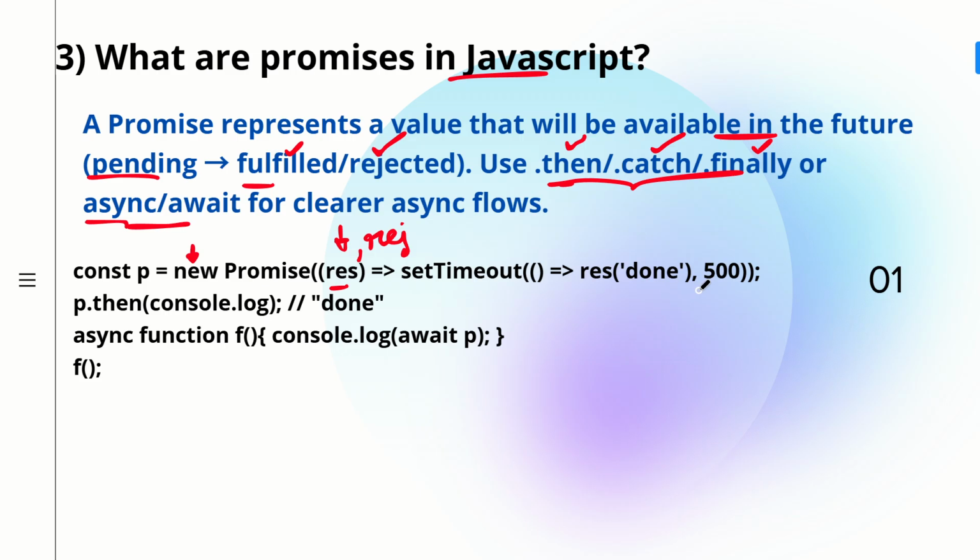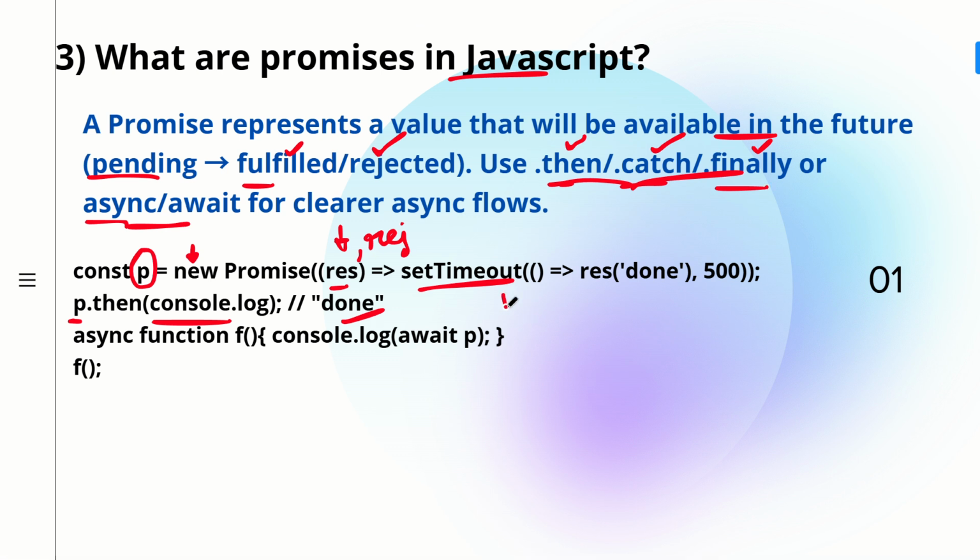Now what I'm doing, after 500 milliseconds I am trying to resolve my promise, that after 500 milliseconds I am going to get a successful answer. That setTimeout I've done, and whatever data the promise gives you is stored in p. Now you're waiting that after some time you might get this data, and then you make use of .then to handle it, that whenever I get data, I am going to do console.log of whatever the data is. In case there is some error, then you have to handle it in .catch. And then finally also you can use if you want to do some kind of data cleaning or any other stuff.